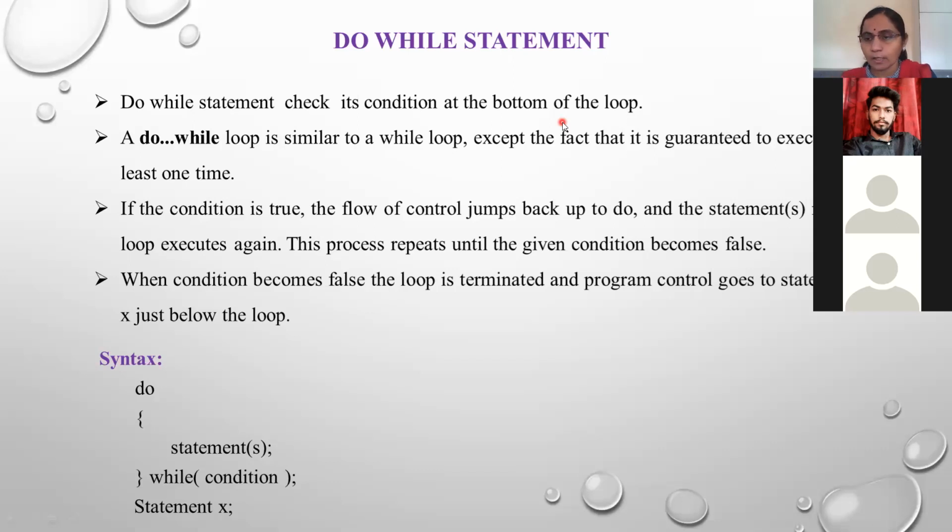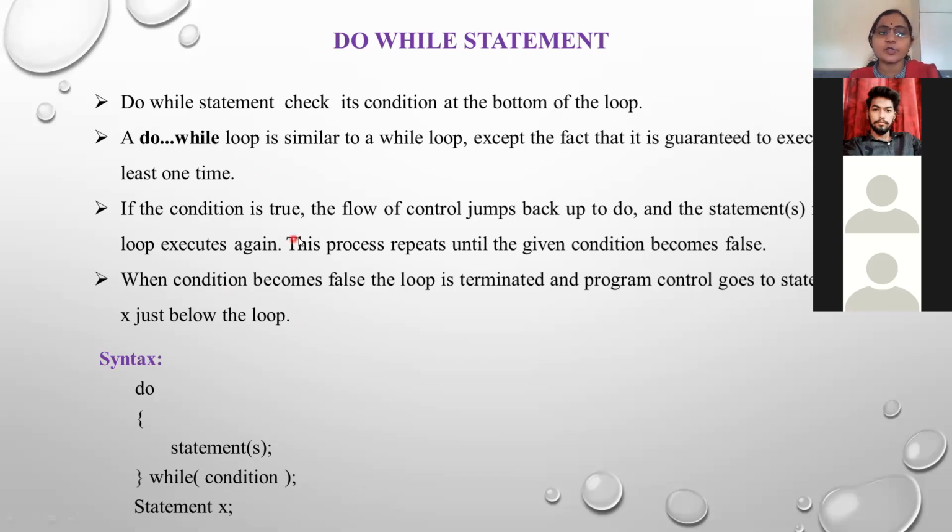So while is an entry control loop. In while the condition is tested at first, but in case of do while the condition is placed at the bottom of the loop. So the do while loop is similar to while except the fact that it is guaranteed to execute at least one time. Means before checking the condition, it is guaranteed that the loop will be executed at least one time. Why? Because the condition is placed at the bottom, and that's why the loop is executed at least one time before testing the condition.